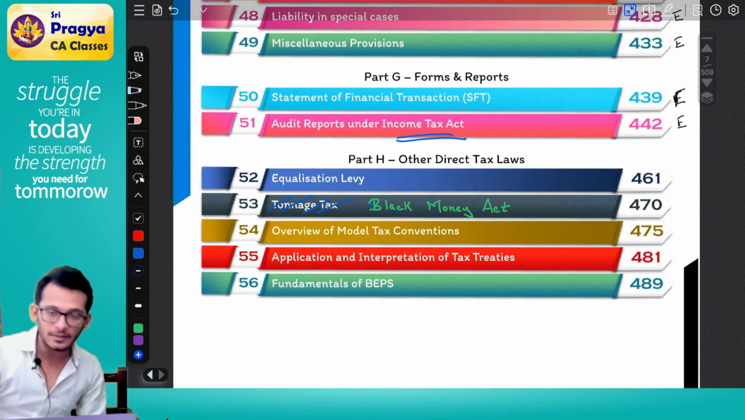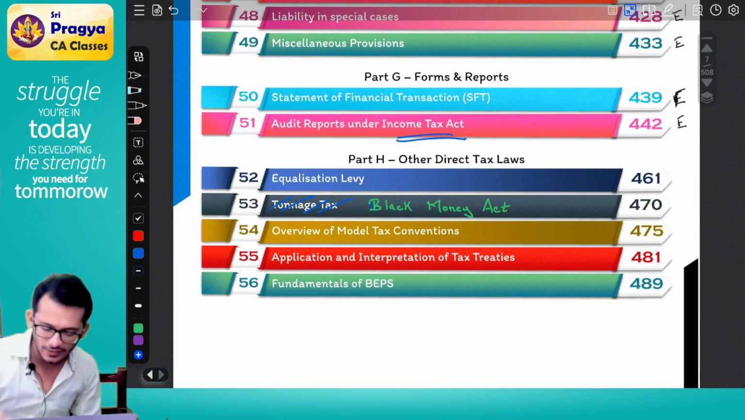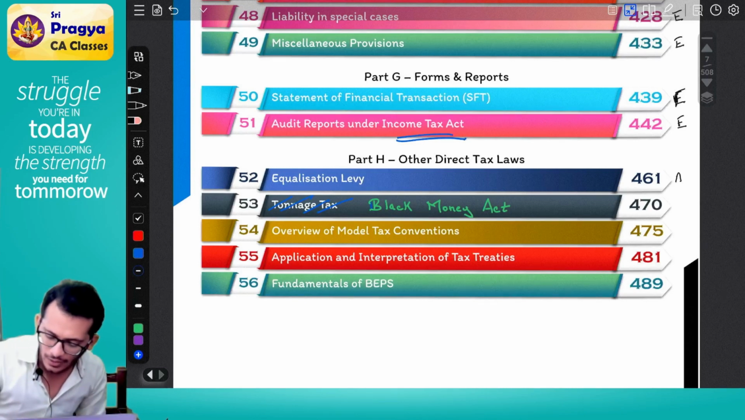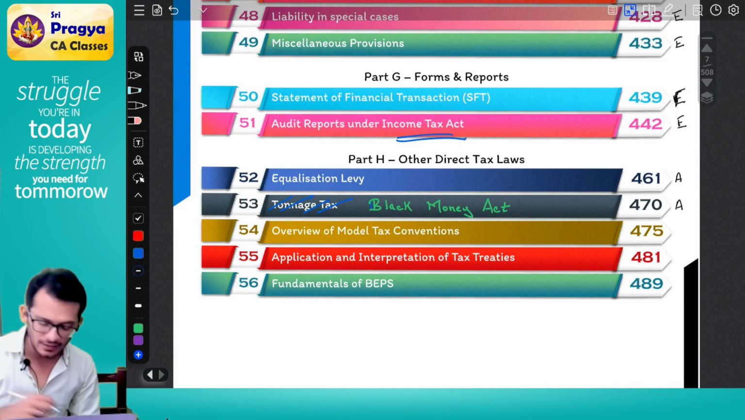Equalization levy and all becomes a part of your other act. So this is additional act, additional act.